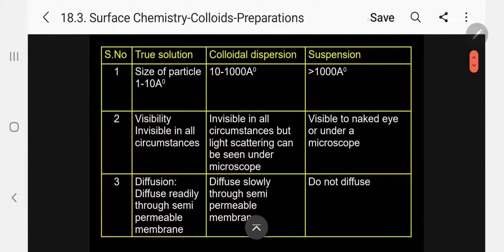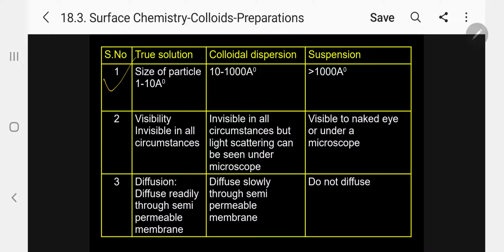Now, when I say colloids, I must give you information on the difference between true solution, colloidal solution and suspension. There are a number of differences, so let me give them one by one. Number one, size of the particle.